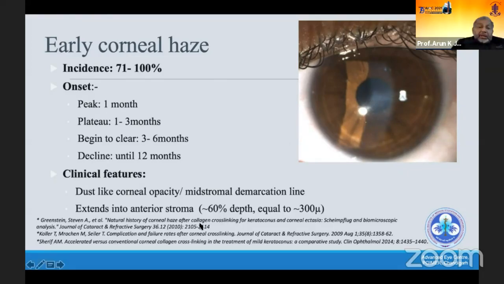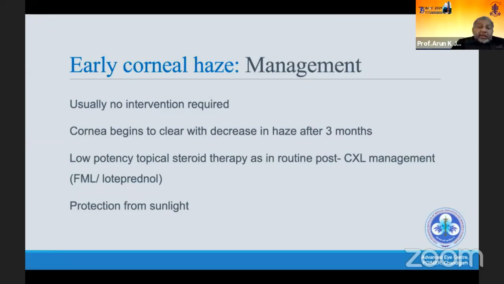And the management of this, nothing special is required. The routine treatment which we give in the form of topical steroid post-operatively usually clears this off, and we should advise the patient to use ultraviolet protective goggles in the sunlight.